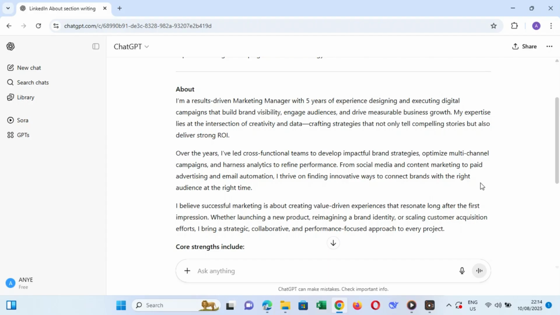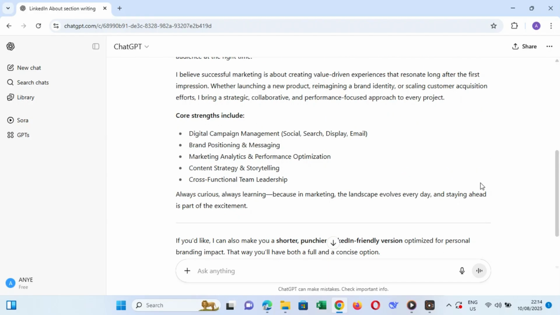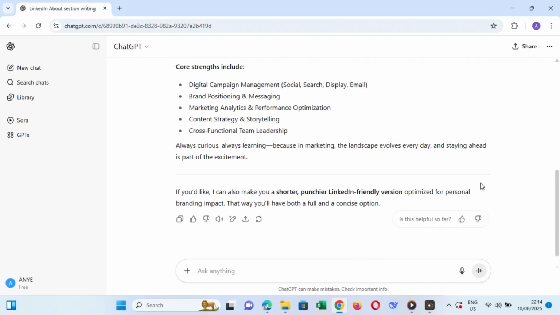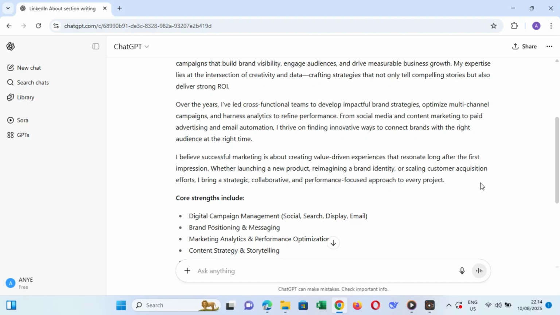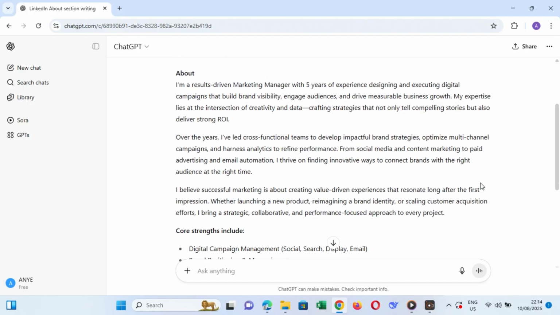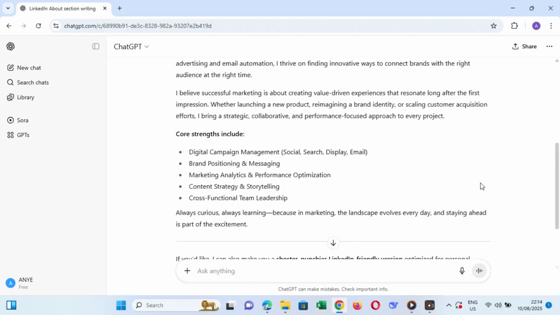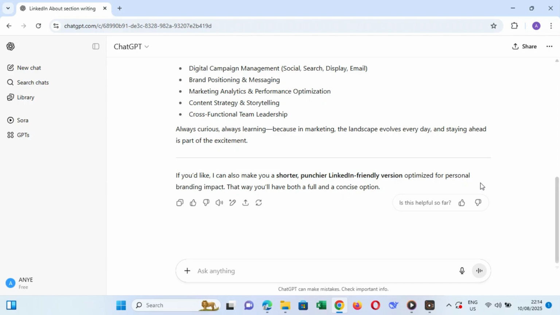Remember guys, adding keywords relevant to your industry is important too, as it helps recruiters find your profile. You can ask ChatGPT to include terms like digital marketing, SEO, or content strategy based on your field.